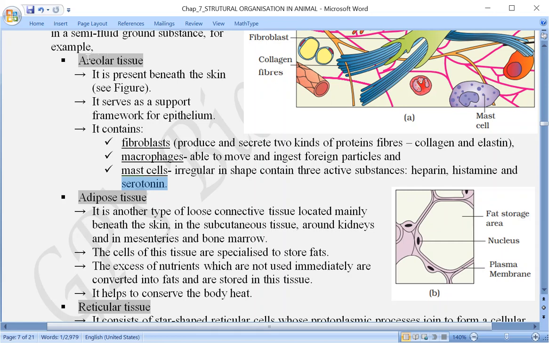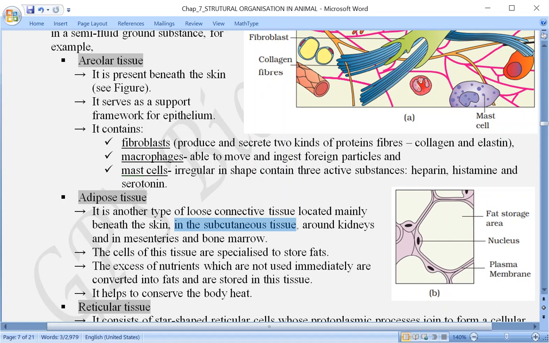So that was about the first loose connective tissue, areolar connective tissue. Second one is adipose connective tissue, or simply adipose tissue. As I said earlier, these are present under the skin, and this is the second type of loose connective tissue. It is present in the subcutaneous tissue.